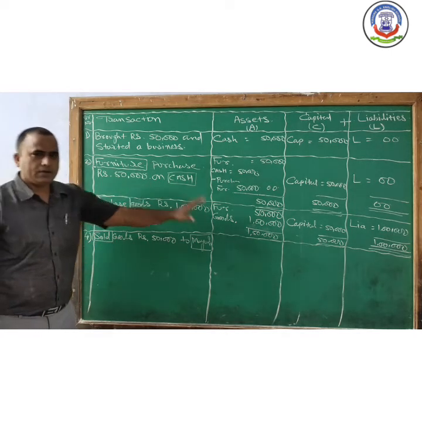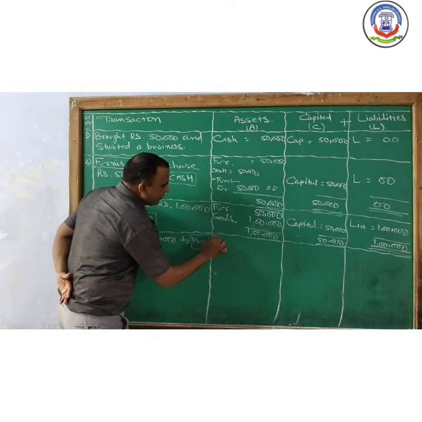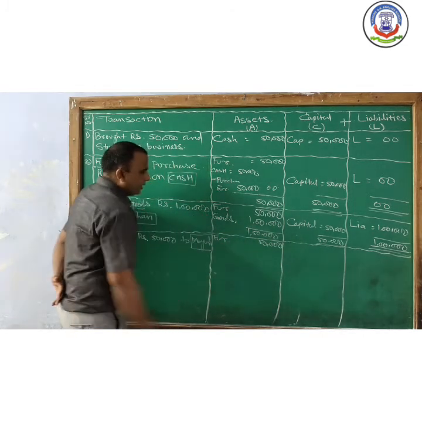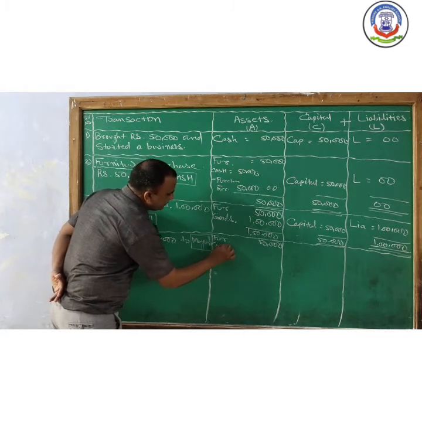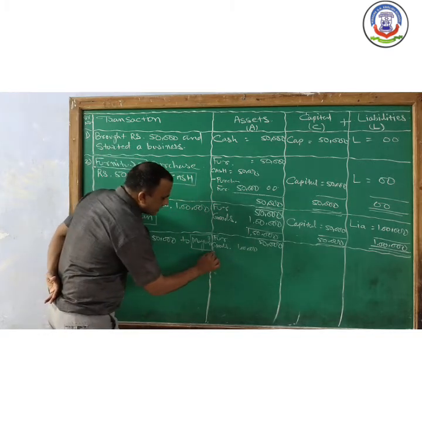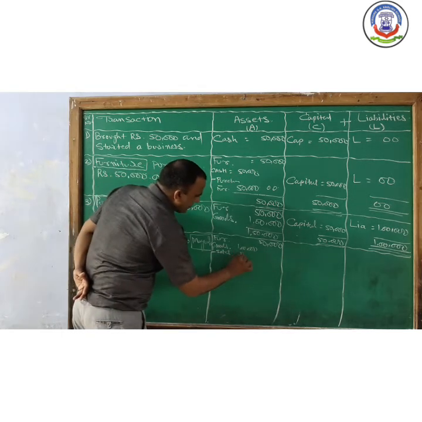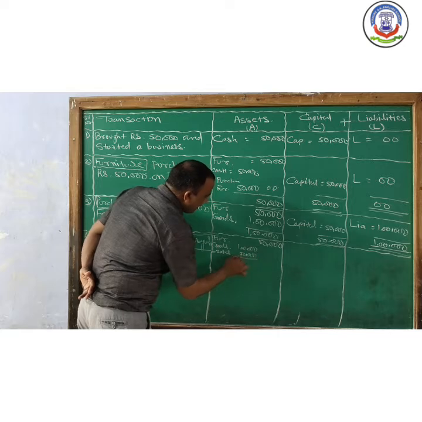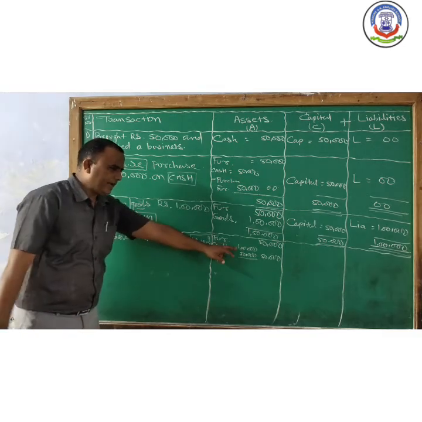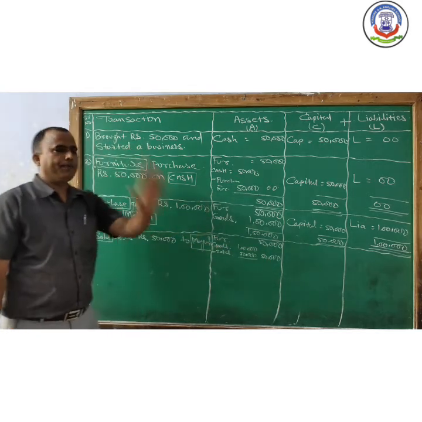Now we pass the effect in our accounting equation. Like due to this transaction, there will be no change in furniture. 50 का 50 रहेगा. Now we have goods of rupees 1 lakh. क्योंकि हमारे पास 1 lakh के goods थे. Due to this transaction, we sold. हमने goods को सेल किया worth rupees 50,000. Now we have goods of rupees 50,000. It's reduced. 1 lakh थे, sales कर दिया 50,000 का.